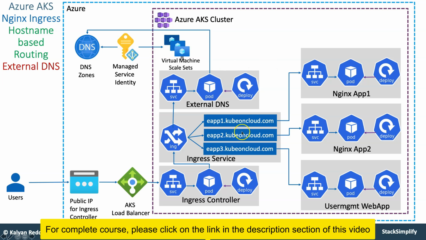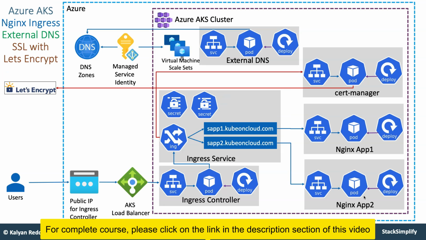So for example, if your URL name is eapp1.kubeoncloud.com, it needs to go to one application. If it is eapp2.kubeoncloud.com, it needs to go to another application. If it is eapp3, it needs to go to another application. So these domain name based concepts, you are going to implement as part of this section.